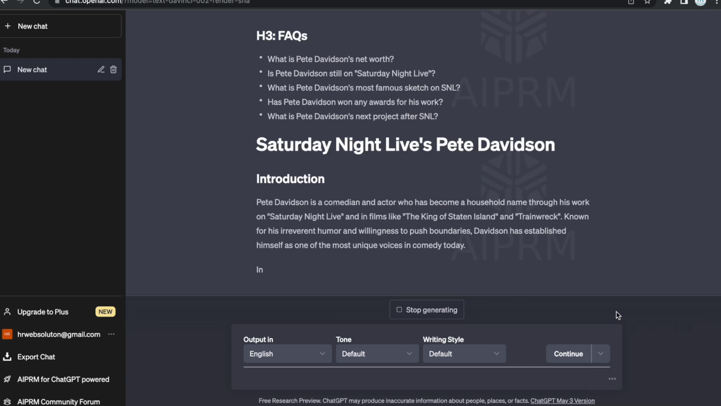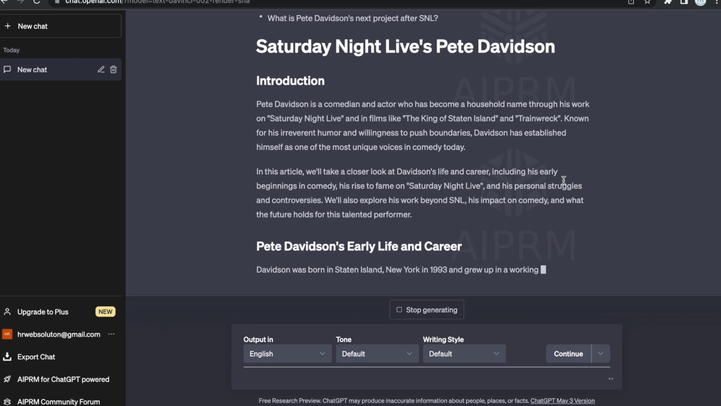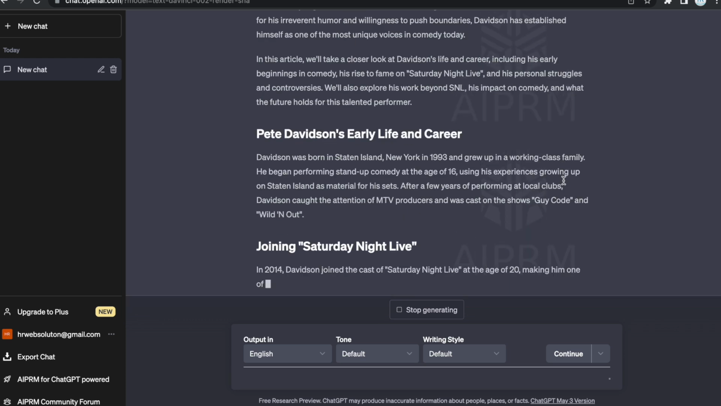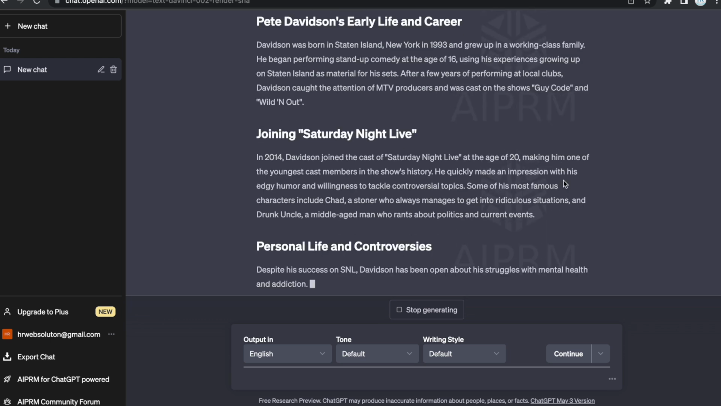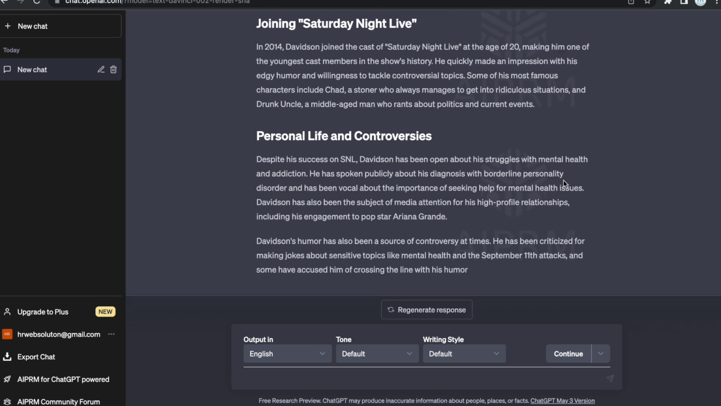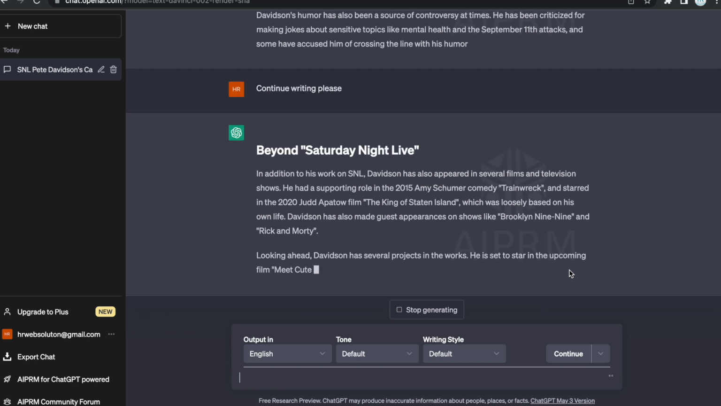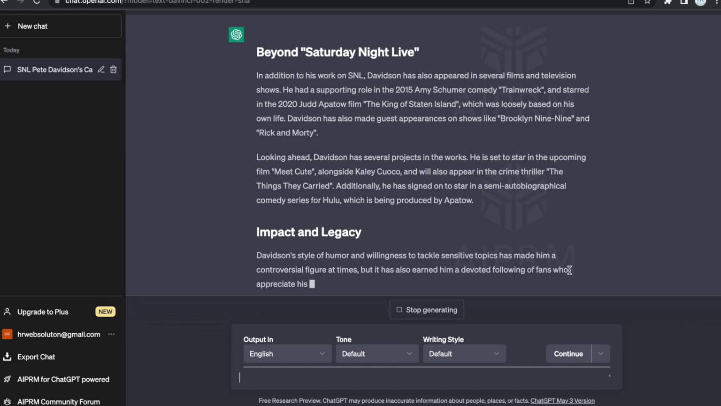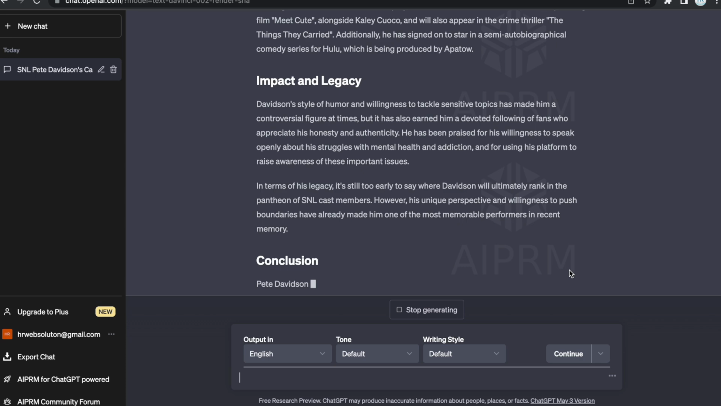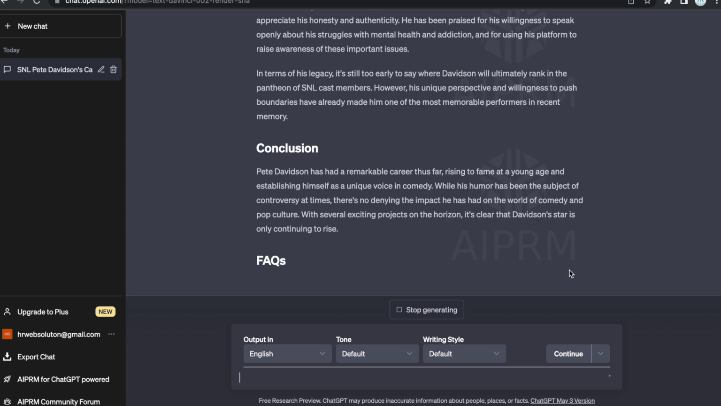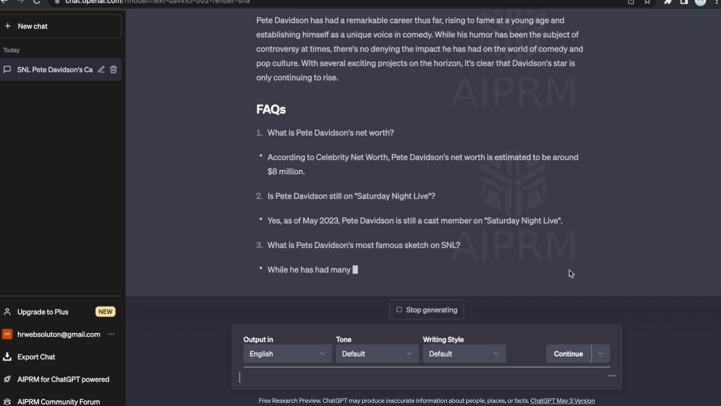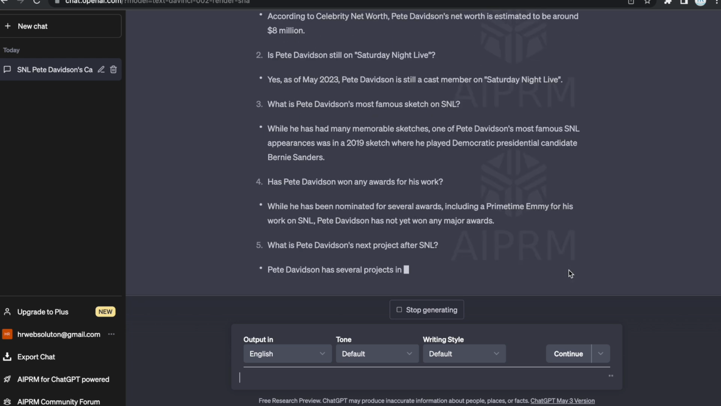So first it writes this performer, and then starts article writing. Okay, so wait for a few seconds. Yeah, it stops in between, so we just need to click continue writing please, by just clicking on this continue button. In the free version of ChatGPT it stops sometimes, so we need to start it again.